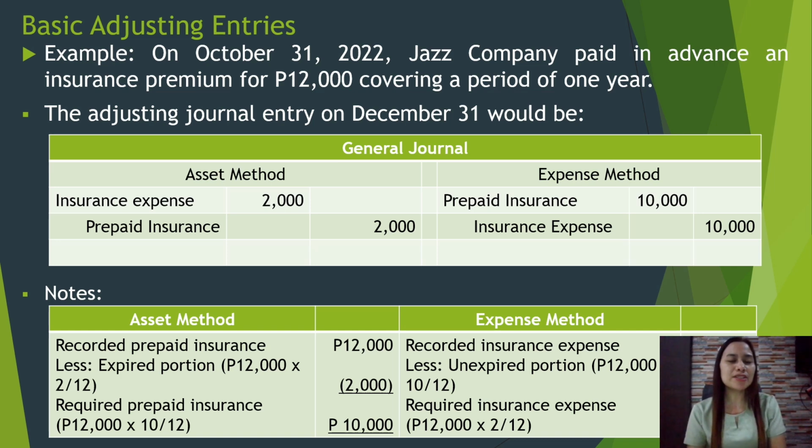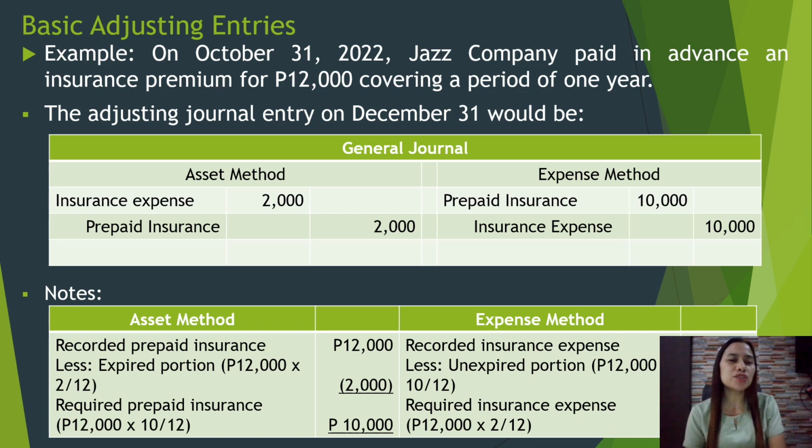So in the asset method, it reflects the prepaid insurance that was not yet used or consumed. So why do we need to adjust the amount? In order for the asset not to be overstated. So we have to separate from the prepaid insurance the amount which has already expired or already been consumed.